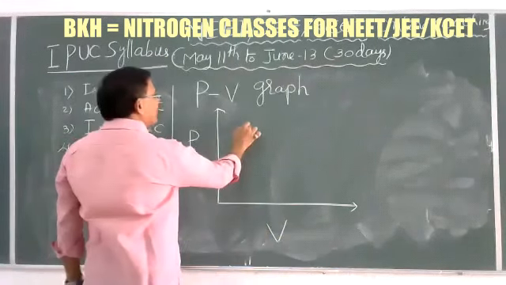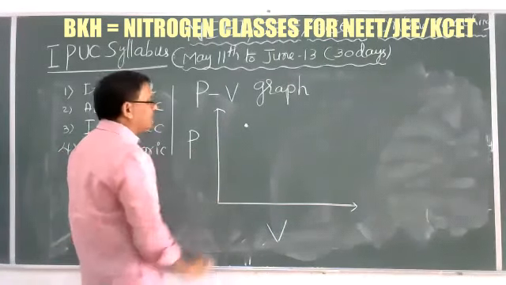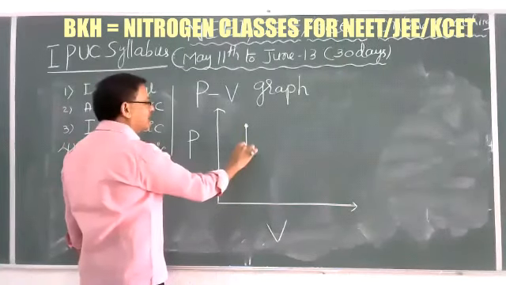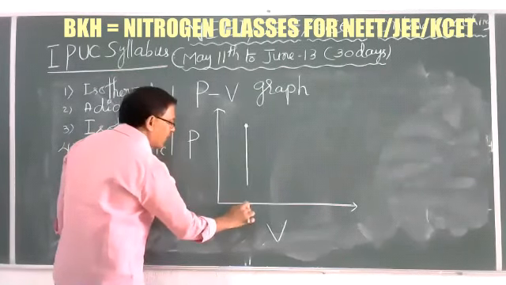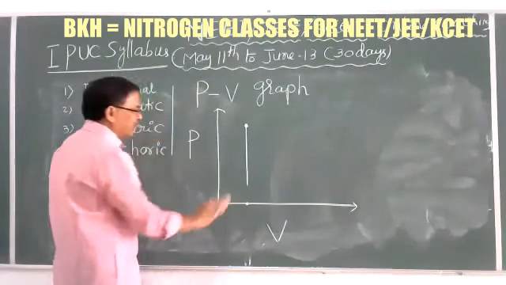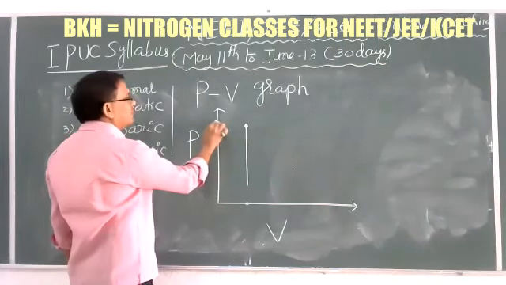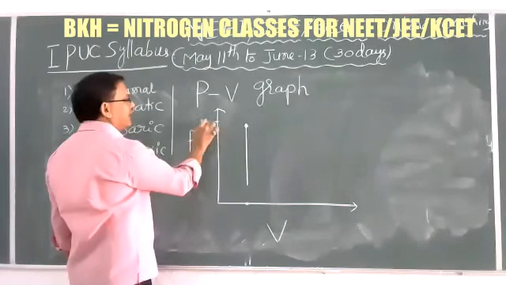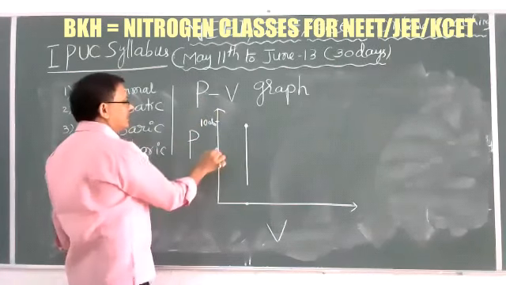Now, for example, take one system. In this system, maybe the process takes place from here to here, like this. Here the volume is maybe 1 liter, but your pressure is maybe 10 atm, or 10 atmospheric pressure.